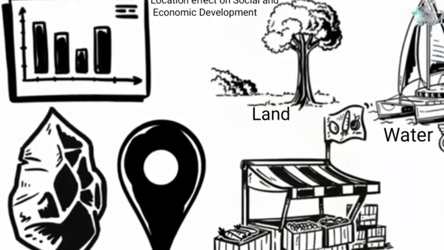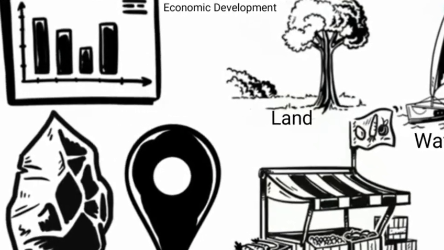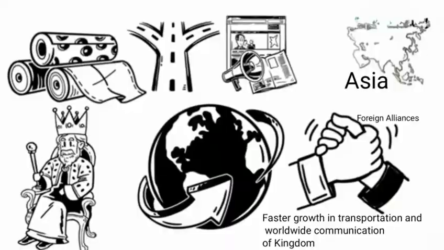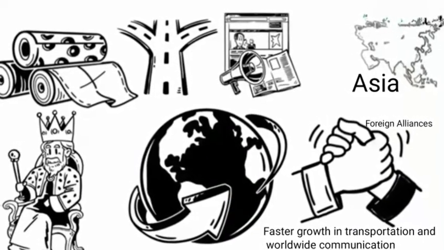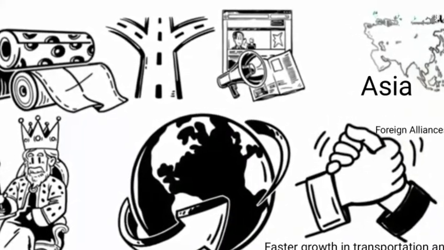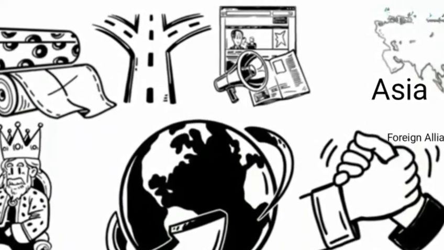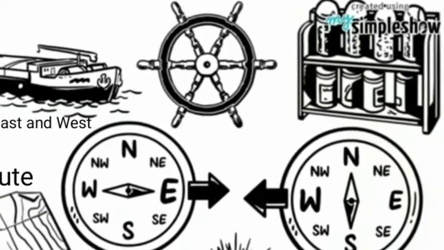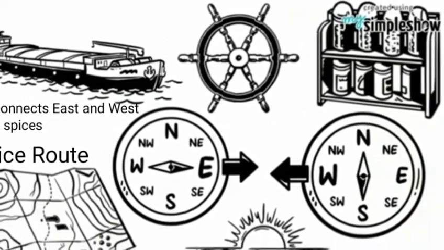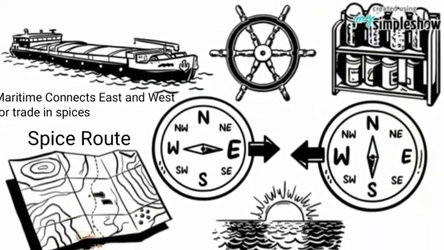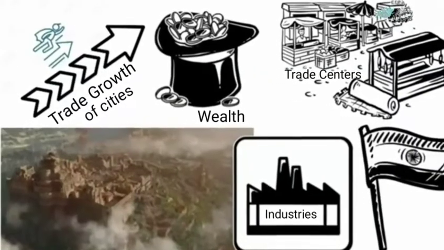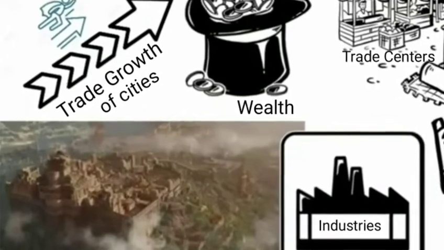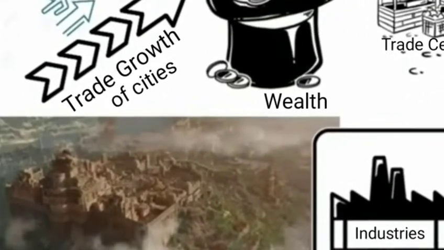Archaeological evidence states that India had a foundation of trade using land and water, and links with various countries of Asia led to faster growth in transportation and worldwide communication of the kingdom. Also, maritime routes connected east and west for trade in spices using the spice route. Thus, trade growth of cities led to creation of wealth, growth of trade centers and industries in India.